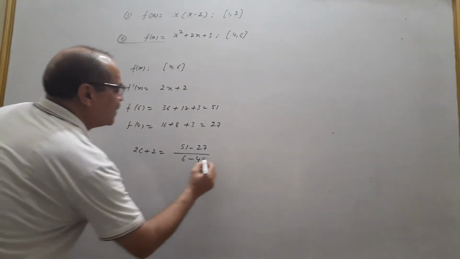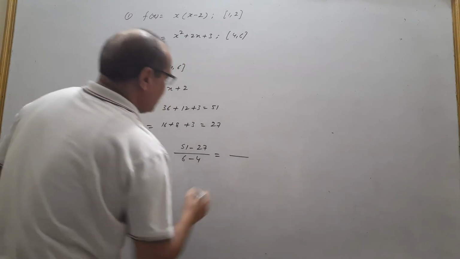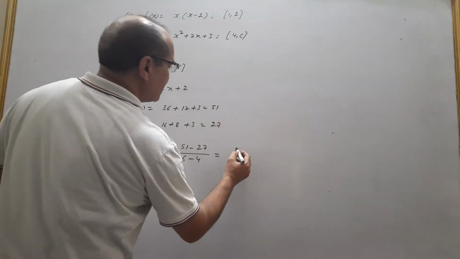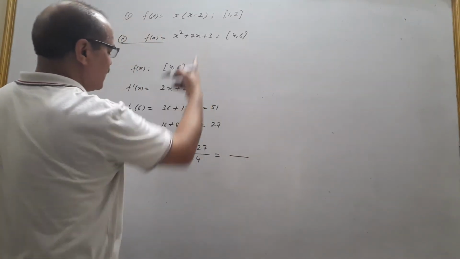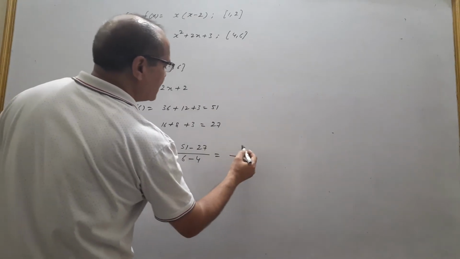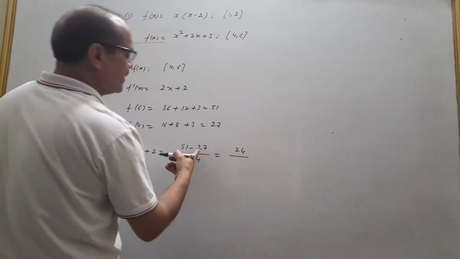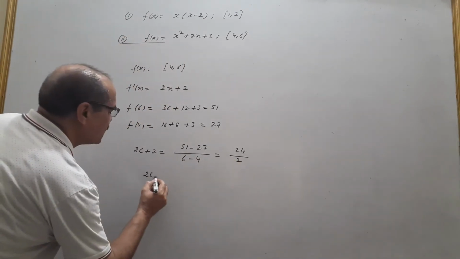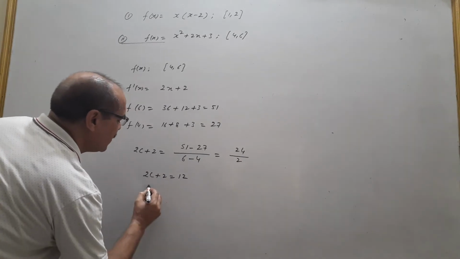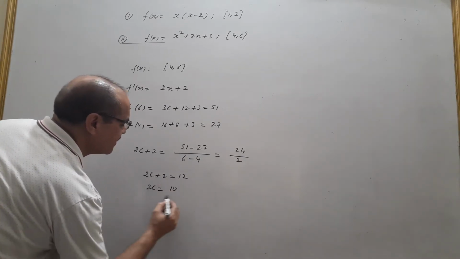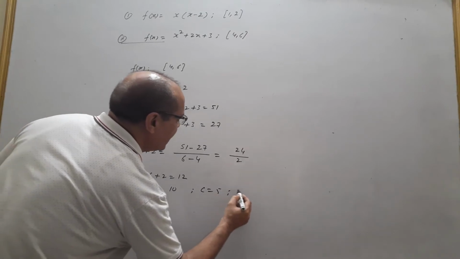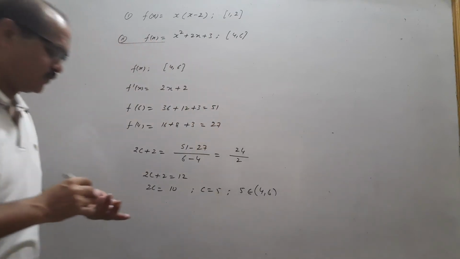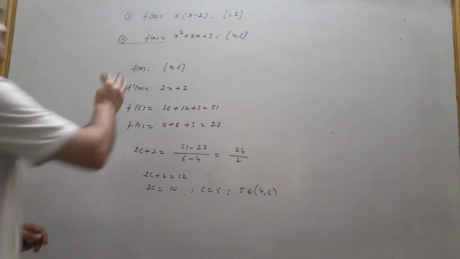Now on simplifying, 51 minus 27 gives you 24, upon 2, and you write it as 2c plus 2 is equal to 12, or 2c is equal to 10. What is c? c is equal to 5, and this 5 belongs to the open interval (4, 6). Therefore, this is the verification of this theorem.